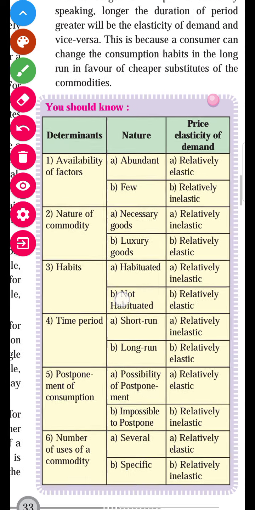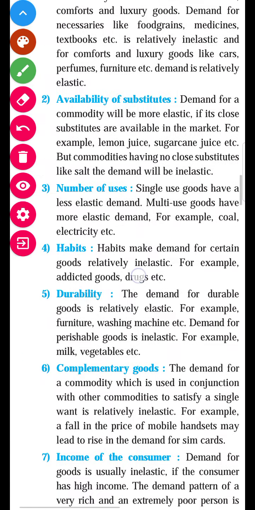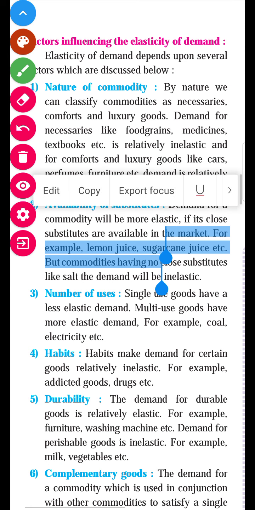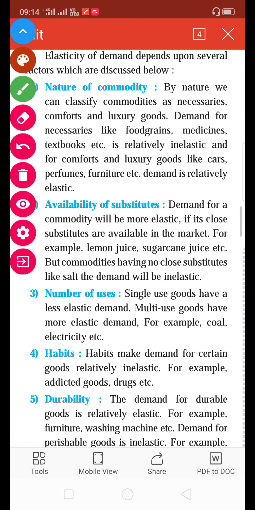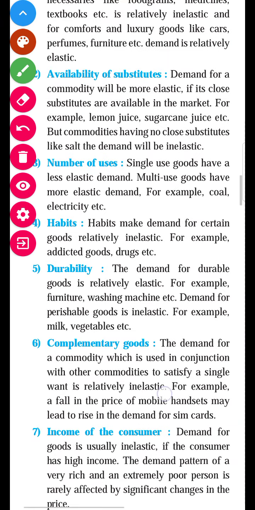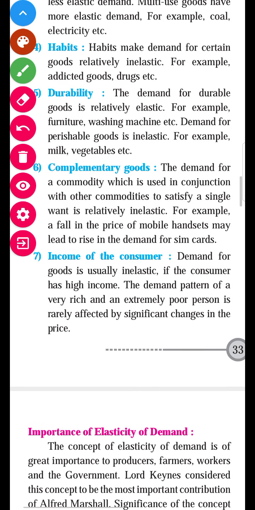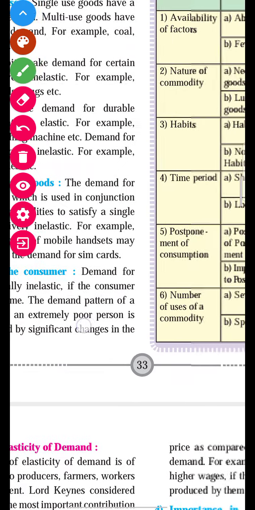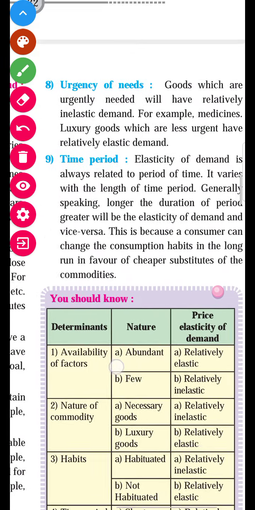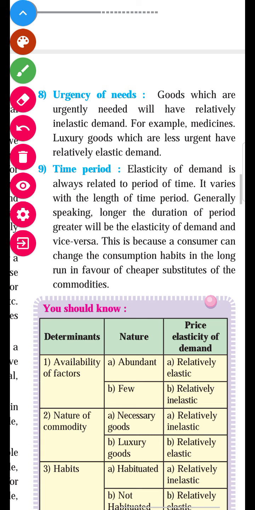In the previous video we have seen the factors determining elasticity of demand: nature of the commodity, availability of substitutes, number of uses, habits, durability, complementary goods, income of the consumer, urgency of needs and time period.